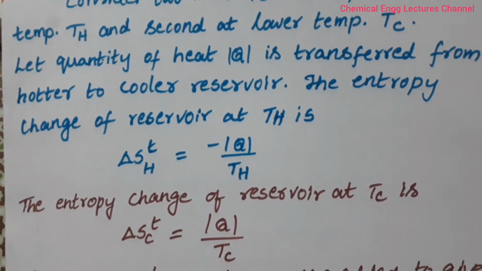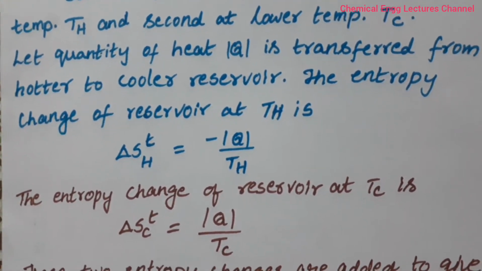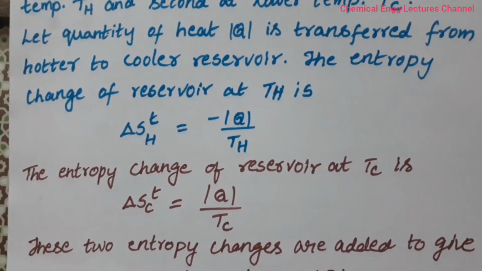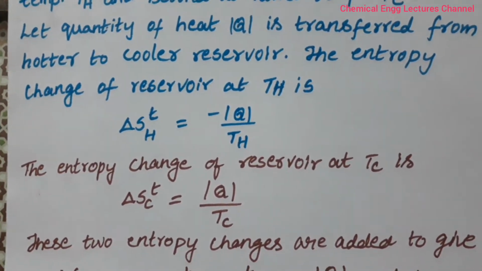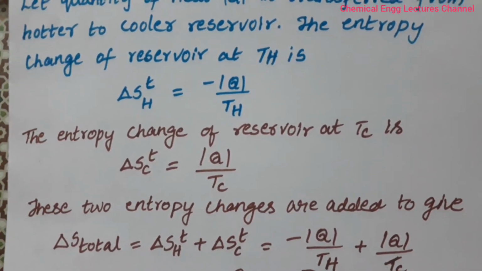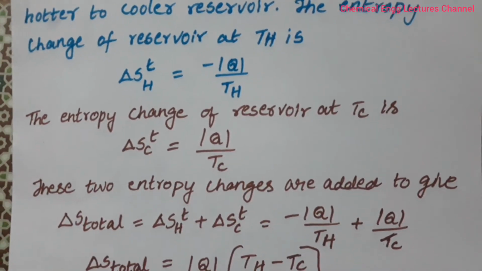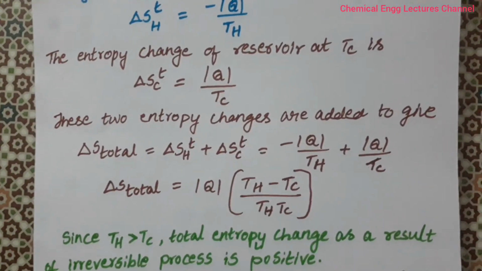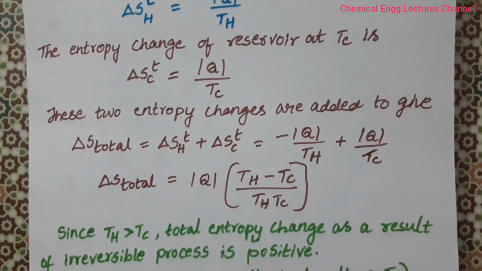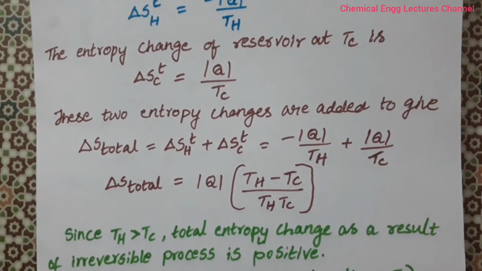The entropy change of the reservoir at Th is delta S Th equal to minus modulus of Q by Th. Similarly, the entropy change of the reservoir at Tc is delta S Tc, which is equal to modulus Q by Tc.